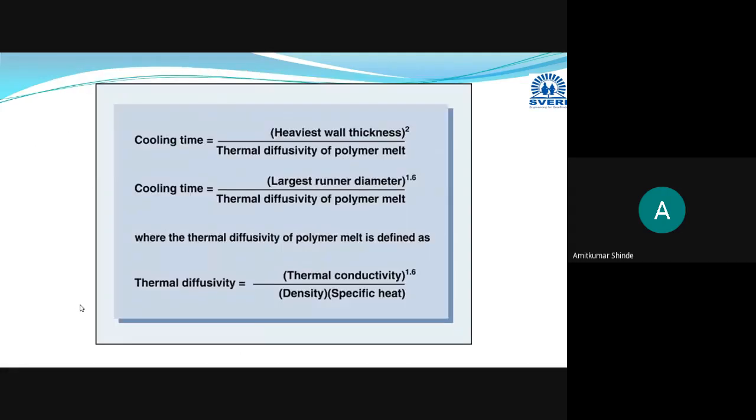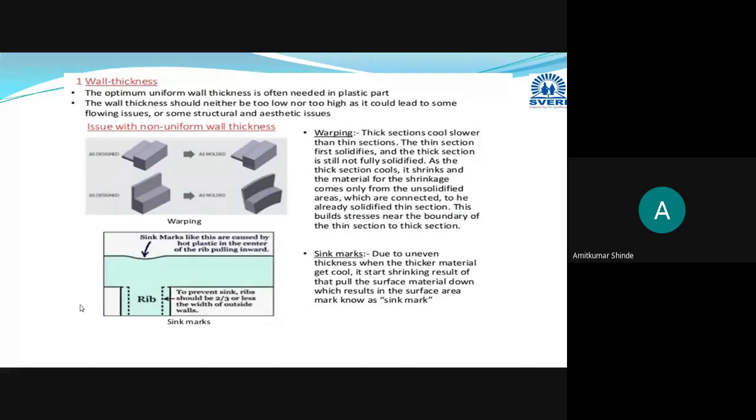Then we will discuss the effect of the wall thickness: what kind of defects will be there if you are using very thick sections, and what the benefits are when you are using thin sections. While discussing this, we will focus on which kind of defects get created when the wall thickness is very high or the sections are very thick in nature.